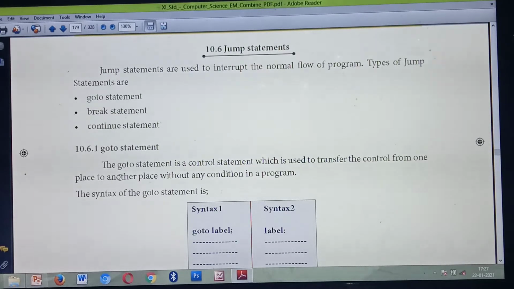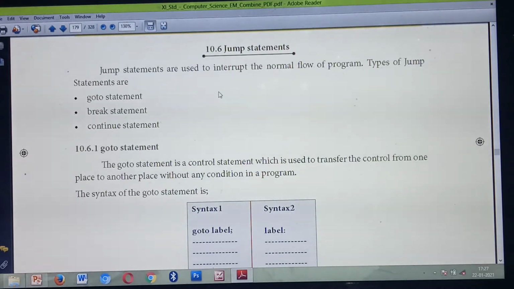What do you mean by interrupt? Normally the program will flow, that means execution of the program from the first line till the last line. Isn't it? So that's the normal flow. Now you are altering the flow of control. Altering means changing the order of flow of control. That is called interrupt. So mainly the jump statements are used to interrupt or change the order of flow of control.